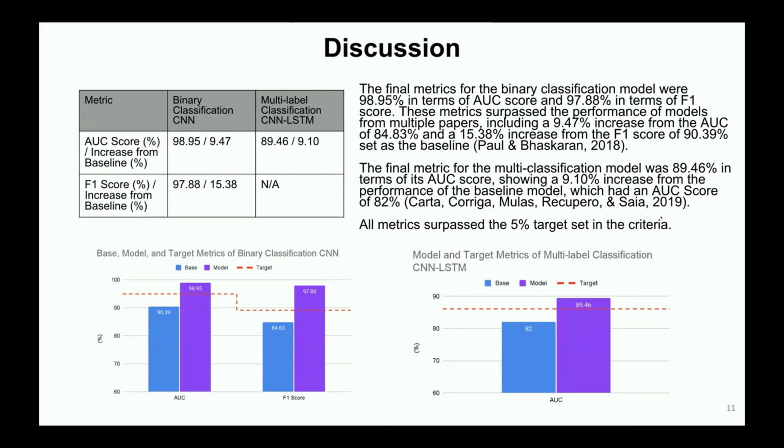The final metric for the multi-classification model was 89.46% in terms of AUC score, showing a 9.10% increase from the performance of the baseline model, which had an AUC score of 82%. Furthermore, all metrics greatly surpassed the 5% target set in the objective.